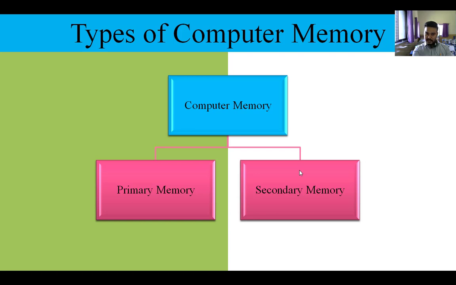But before that, what is the smallest unit? Bit. When 8 bits come together, it becomes a byte. 1024 bytes is 1 kilobyte, 1024 kilobytes 1 megabyte, 1024 megabytes 1 gigabyte, 1024 gigabytes 1 terabyte. Then computer memory is divided into two categories: primary memory and secondary memory.